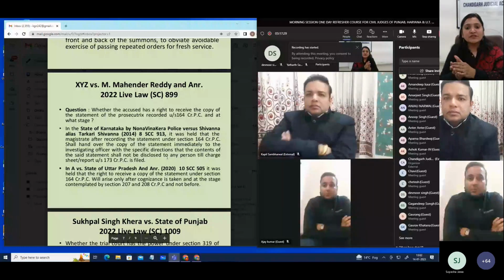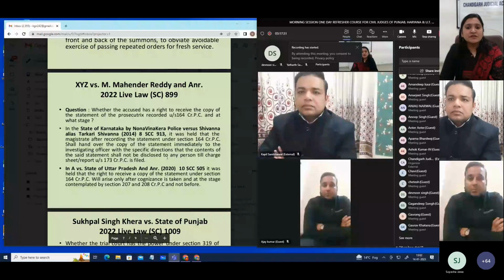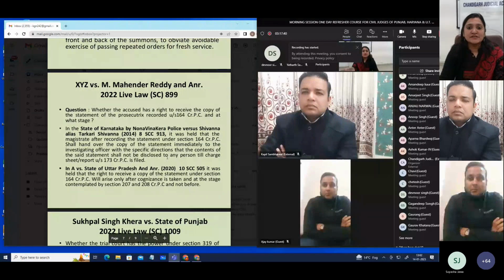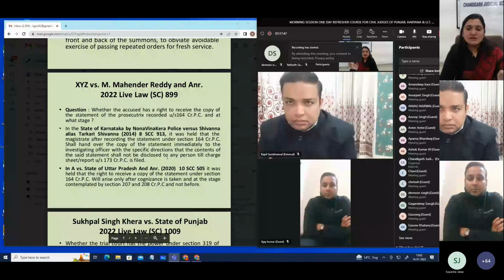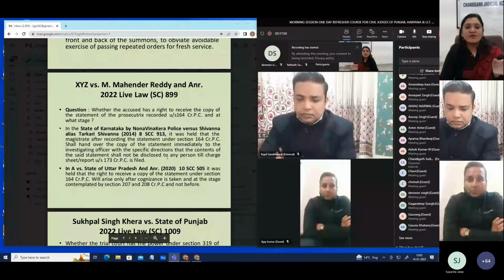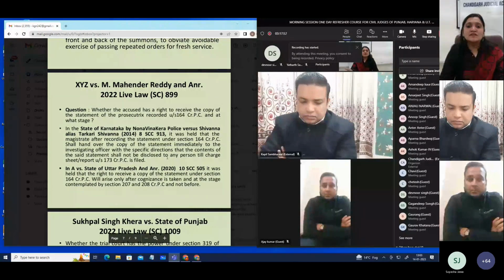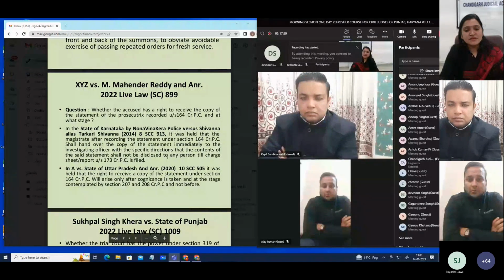So it is important for the judicial magistrate to hand over the copy to the investigating officer, but with a direction that the content should not be made known to any other person, including the accused. So this is very important. These directions are very important, that they should not make known the contents of the 164 statement to any other person, including the accused. So this was made clear in the State of Karnataka by Nona Vinakare versus Shivana alias